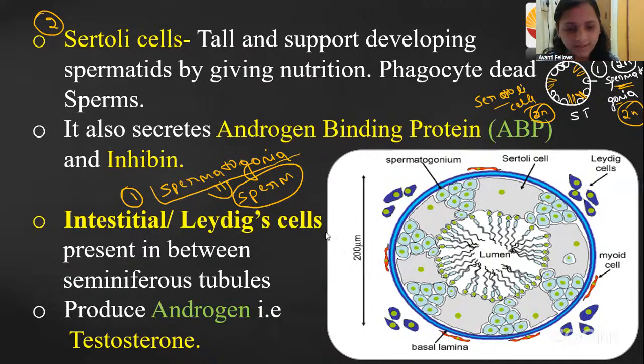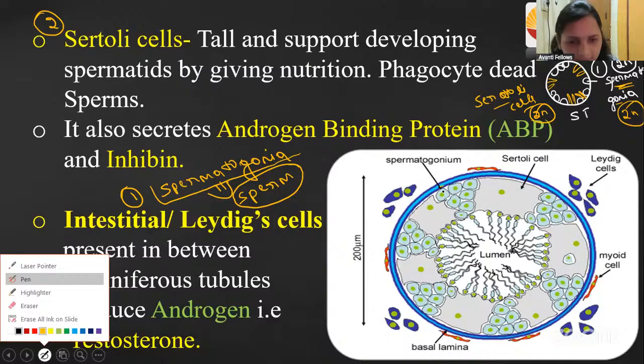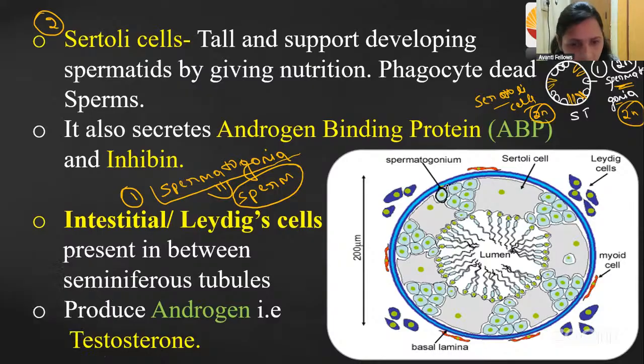Here in this diagram you can see these are the spermatogonia cells. Kindly observe this diagram, guys. These are the spermatogonium cells, and these are diploid. And here in between the space you can see big, elongated Sertoli cells, this much big. Okay, these are Sertoli cells. In between, you can see these are all the Sertoli cells.